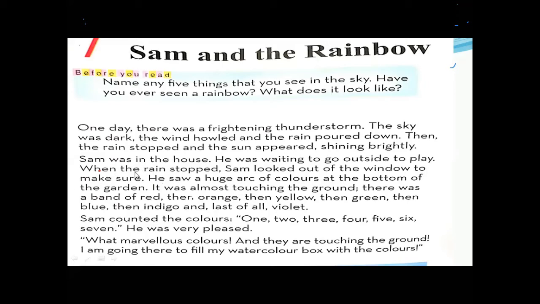Sam was in the house. Where was Sam? Sam was in the house. He was waiting to go outside to play because there was rain going on. That's why he couldn't go outside. It happens to you that when it is raining outside, you must wait inside your home to play outside. So, in the same way, Sam was waiting to go outside to play when the rain stopped.